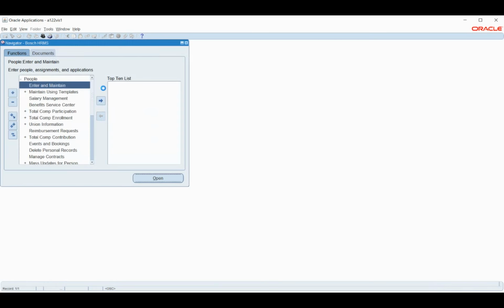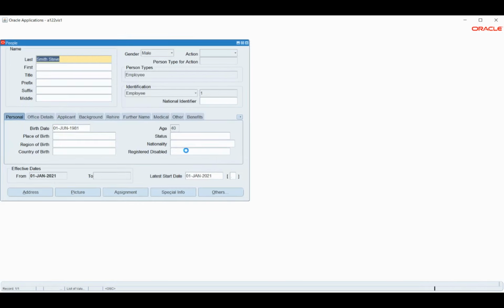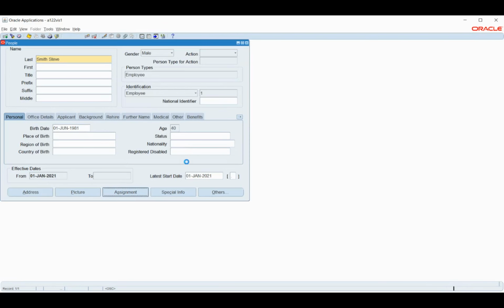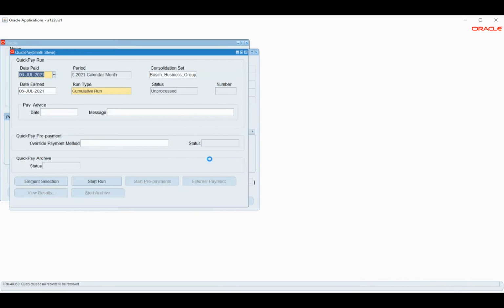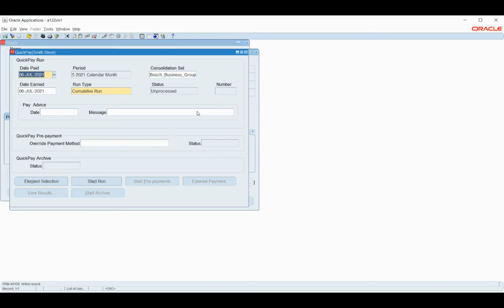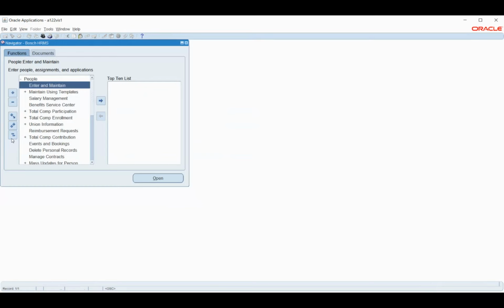But when trying in the instance, I'm able to do only two steps, sir. The first two steps. After defining the payment method and defining the payroll only, I'm able to do. After that, while we have to assign the payroll, in case of quick pay, I have to assign it for a single employee. It is not coming for me, sir.